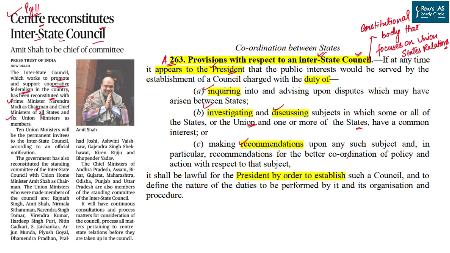The council provides for the coordination policy between the two units of the federation, and it shall be lawful for the President to order the establishment of such a council in the country under the constitutional provisions of Article 263, and define the nature and the duties that should be performed by this council and its organization and procedure. So from the creation to its duties and roles, everything should be defined by the President through an order. However, the exact on-ground work is conducted by the central government headed by the Prime Minister.